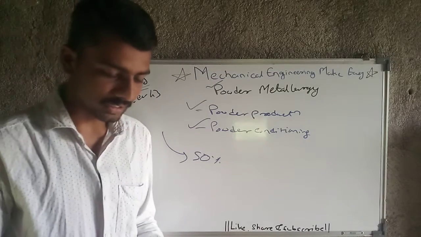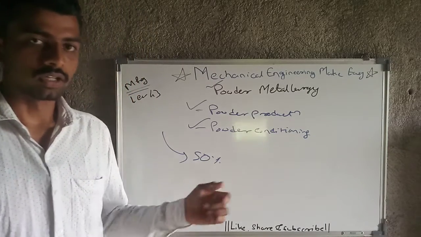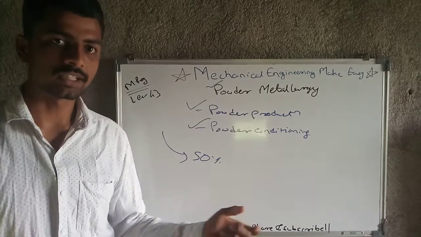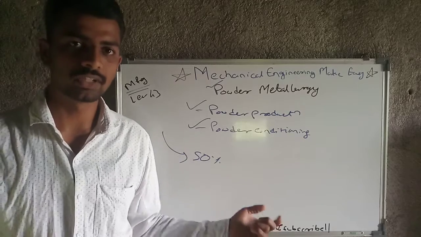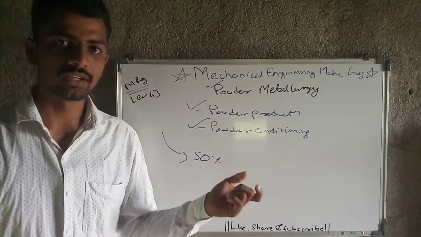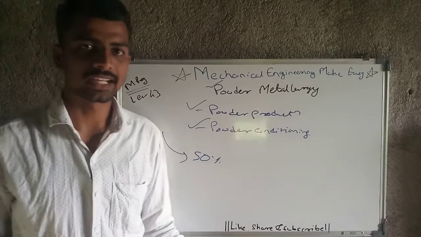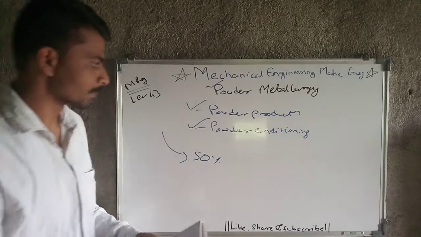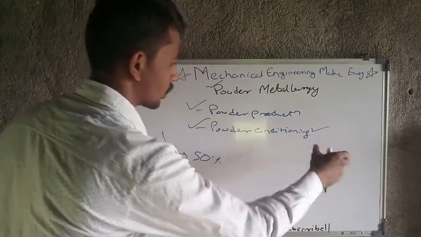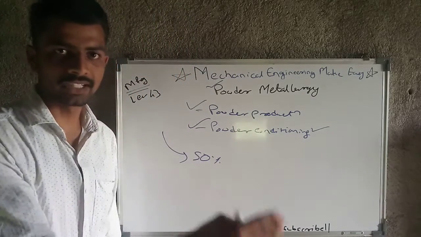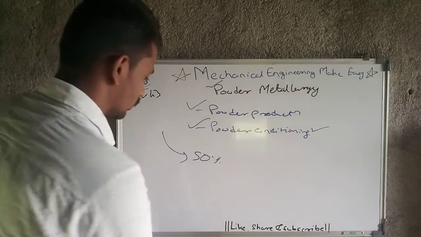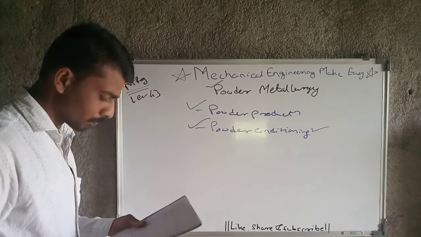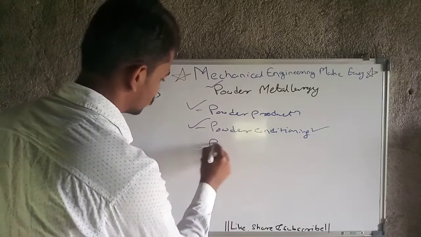Okay, then next is sieving. Sieving is nothing but a method for getting uniform shape and size of powder. In that method we also have some types, like mechanical, chemical, electrochemical or etc. So these are all the operations in powder conditioning, that is heat treatment, sieving and blending and mixing. Okay, and next is powder compacting or pressing.